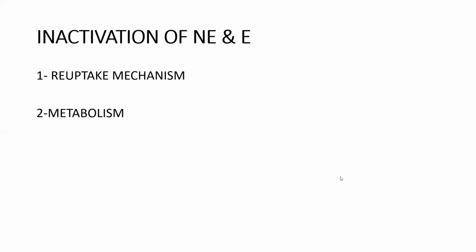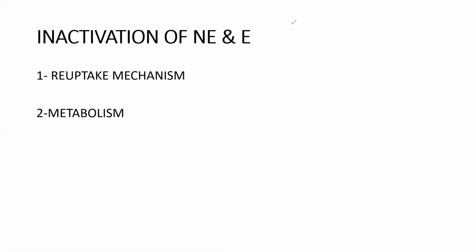We need not go into detail about the reuptake mechanism and metabolism; just remember how these are inactivated: by reuptake and by metabolism with the help of two enzymes, monoamine oxidase and catechol O-methyl transferase. These are the two enzymes responsible for the metabolism of epinephrine and norepinephrine.